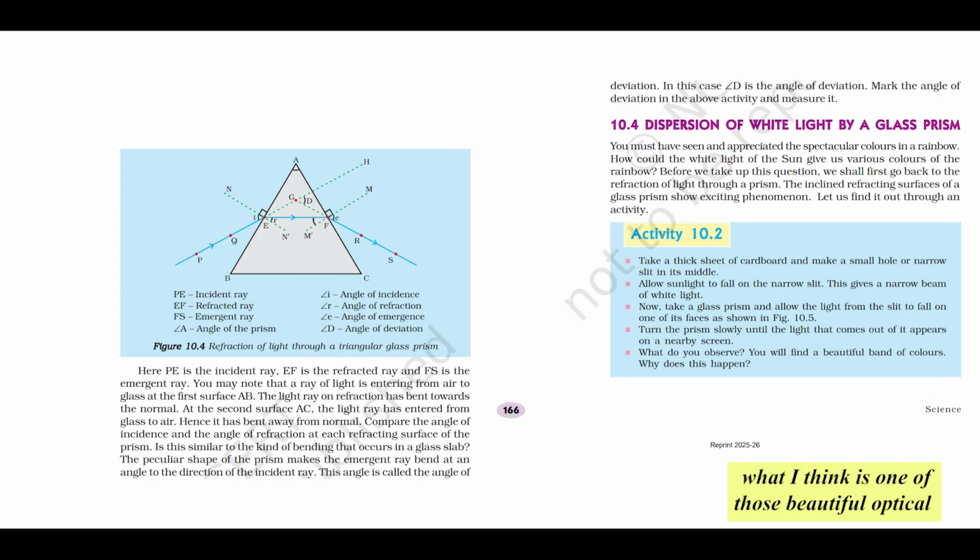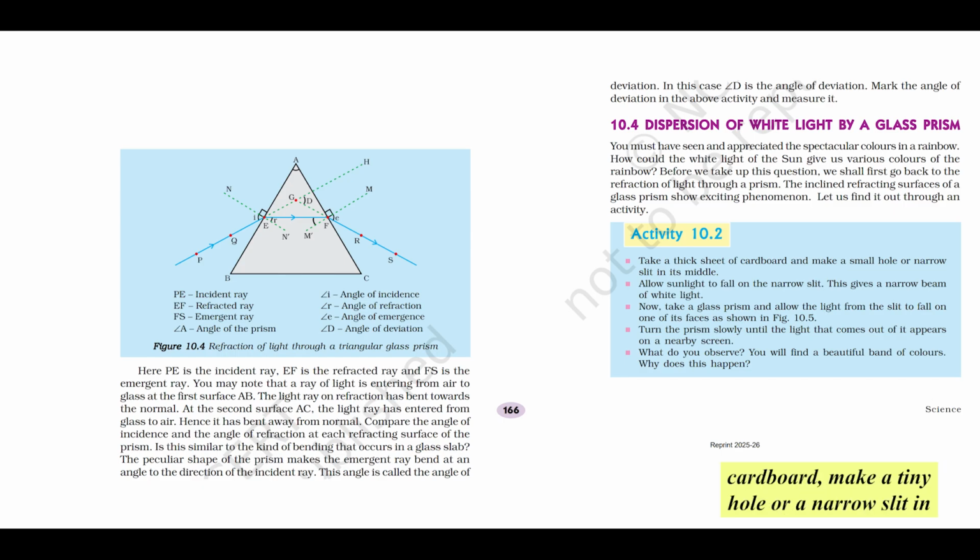And that leads us nicely into one of those beautiful optical phenomena, the process that lets us understand how plain old white light can unfold into the stunning colors of a rainbow. This is dispersion. Ah, rainbows. Okay, I'm interested. Right. So let's imagine another simple but profound experiment, like activity 10.2.